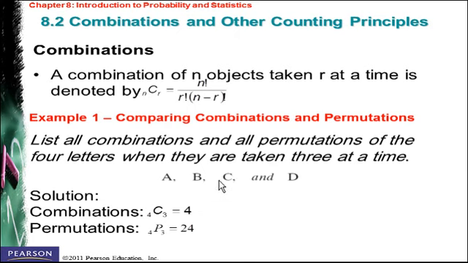This is exactly the same. So for the combination case, A, B, C is exactly the same as B, A, C because order is not important. While in the permutation case, A, B, C is not the same as B, A, C or C, B, A, and so on. So that's why we have this difference between the combinations and the permutations.